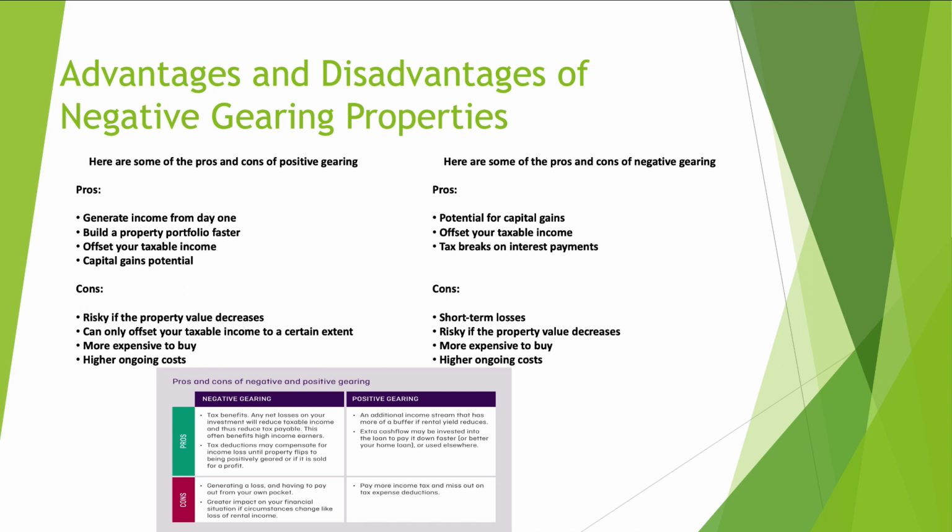Now, again, from the taxable income, you can only offset to a certain extent. You cannot offset the whole taxable income, because you need to understand that taxation is done on a certain limit. When your income goes to a certain limit, only then does the tax come into the picture. If that limit is not reached, then there is no taxation. There will be no taxable income to it.